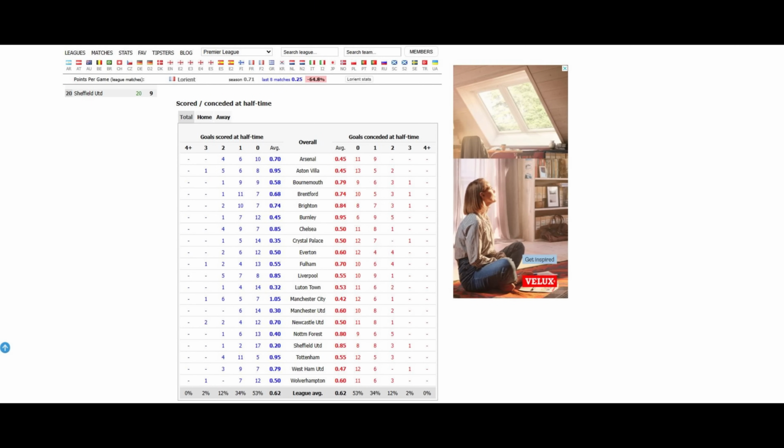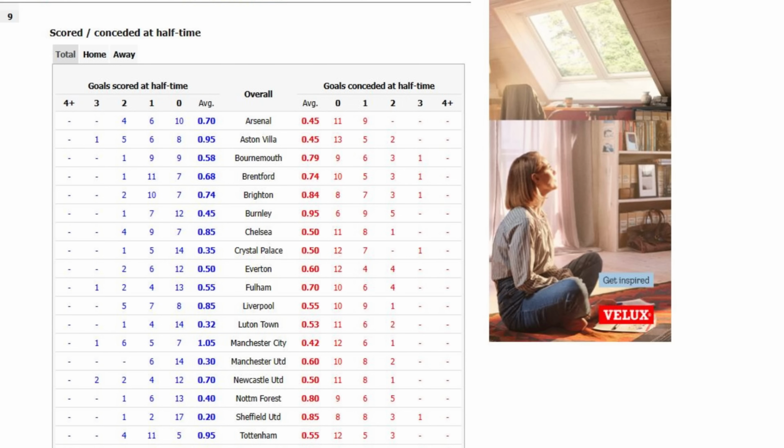The second way to look at this is to look at whether there will be a goal in either half. To do this, we'd analyse the games from this season and get a percentage for both goals scored and conceded. Again, because this is football, we will need to work out the average for the individual teams in the game, then add them together and get the average applied to this game.